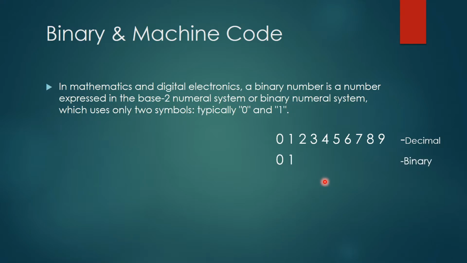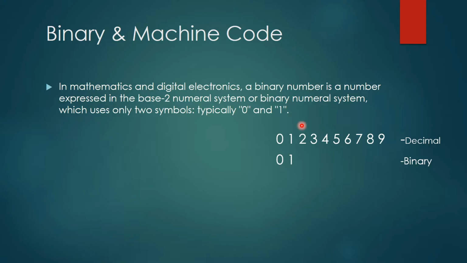In the binary number system, there are only 2 digits, 0 and 1. You cannot use the other digits. So this number system is called binary. For those who don't know this, it can sound complex, but don't worry. You don't have to know the operations of this. You don't have to know the conversion between decimal and binary. Just know this is called binary. There is 0 and 1.